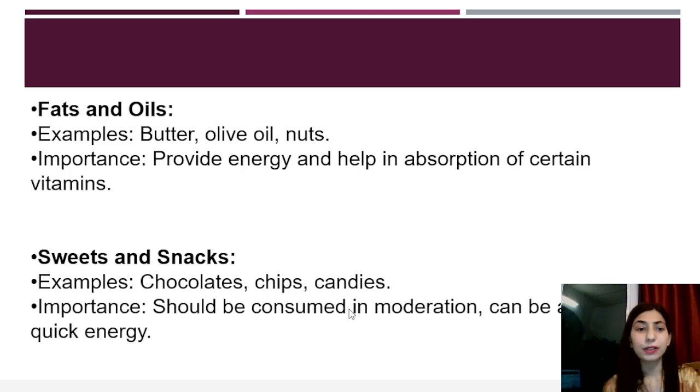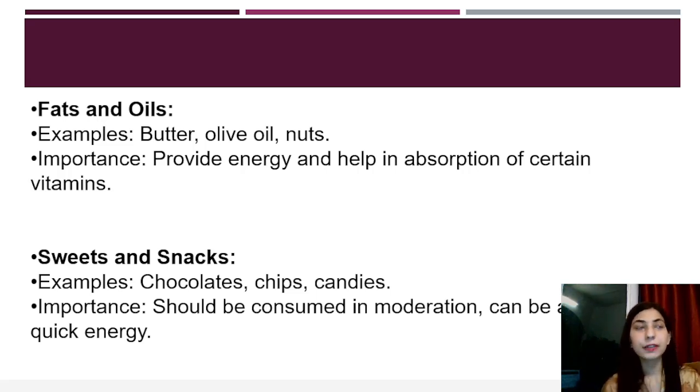Then we have fats and oils. Though fats and oils are something that we don't need in bulk. We just need it in minute quantities. So examples are butter, olive oil, then nuts. Importance: they provide energy and also help in absorption of certain vitamins. ठीक है, विटामिन का absorption कराते हैं fats and oils.